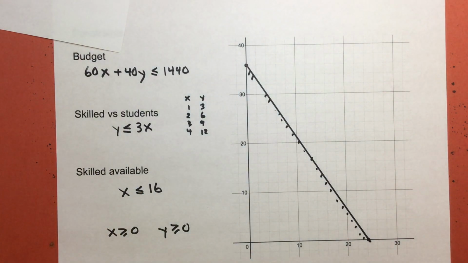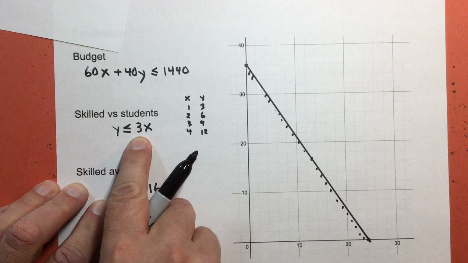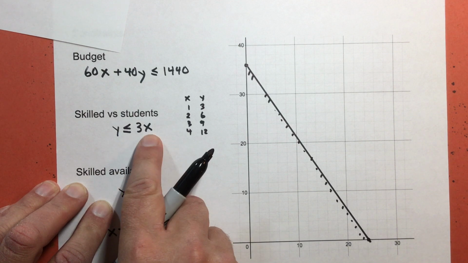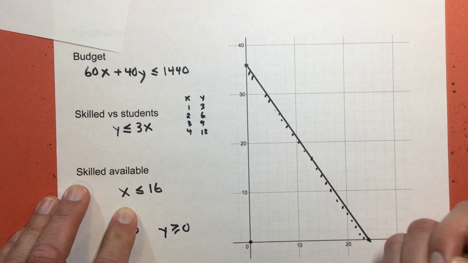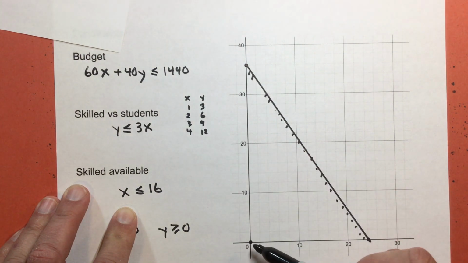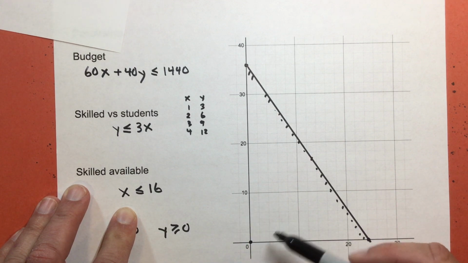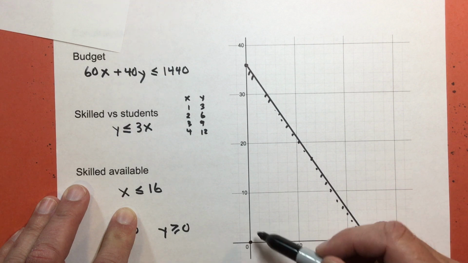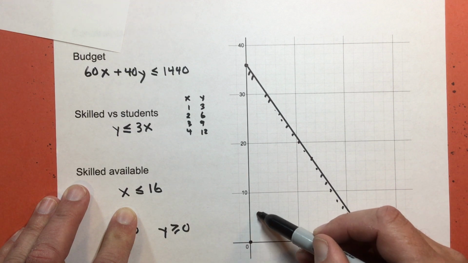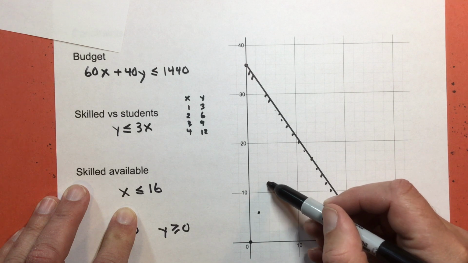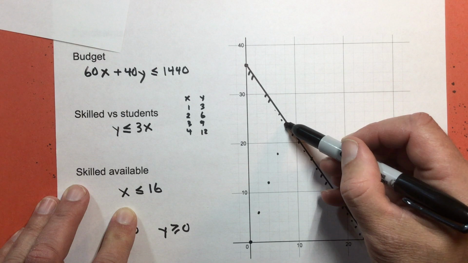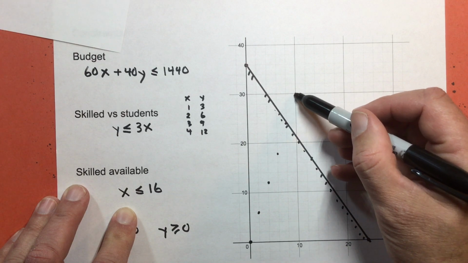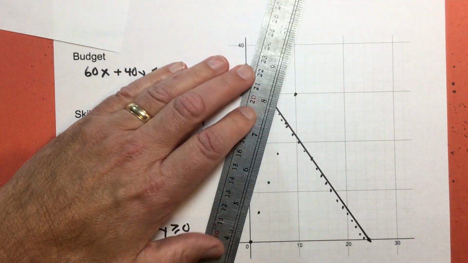All right, cool. The next one, my boundary line is y equals 3x. So the y-intercept would be 0, and then 3. My scale here goes by 2s. So if you want to count them off by 3, that's fine. But I'm going to count 3 squares. So I'm going to go 1, 2, 3 to the right 1, and repeat. I think I've got enough there. I'm going to draw my line.